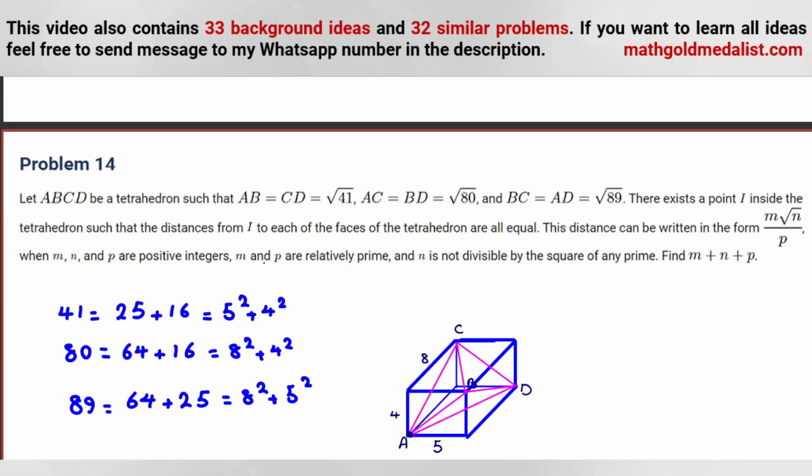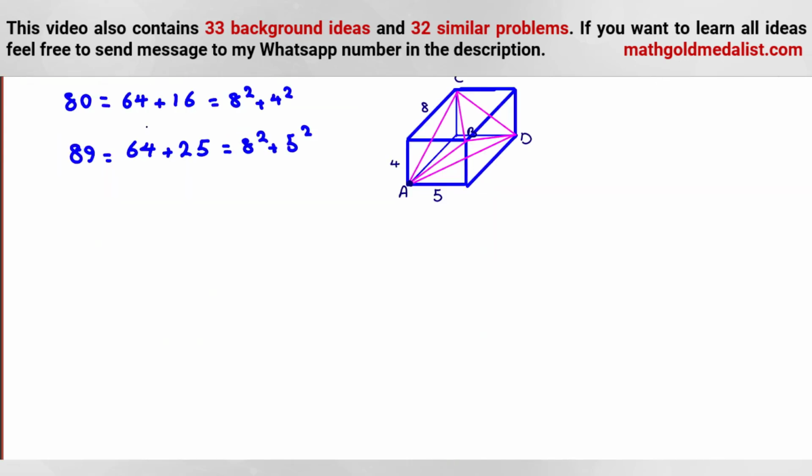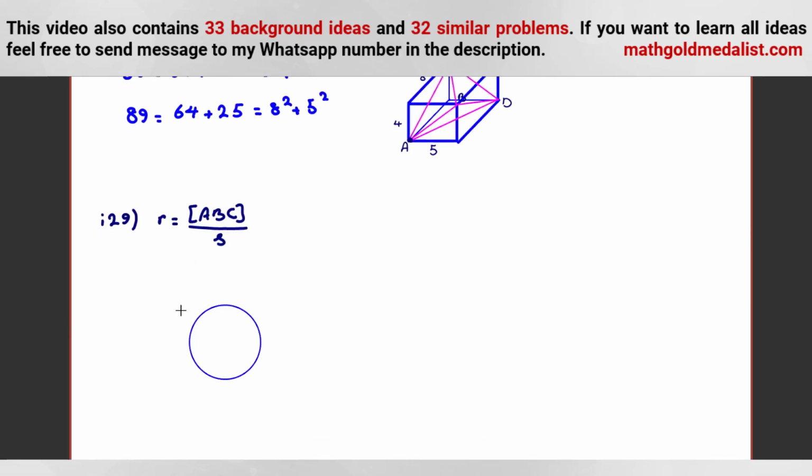This R is similar to what? The distance is similar in 2D. It's similar to Inradius. So I should tell you how can we calculate Inradius. Idea 28, idea 29. Then we want to use same thing. We have a formula for Inradius in a triangle. It is equal to area ABC over semi-perimeter. Now let's try to prove this. Try this one first on your own.